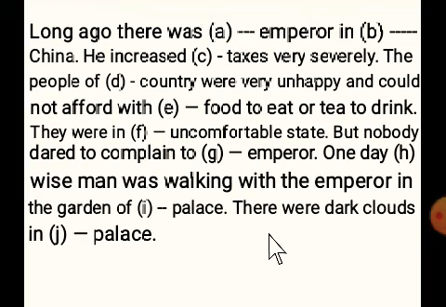One day dash wise man was walking with the emperor in the garden of dash palace. Here emperor, here wise man is not particular. It is an unparticular word, so here a wise man.